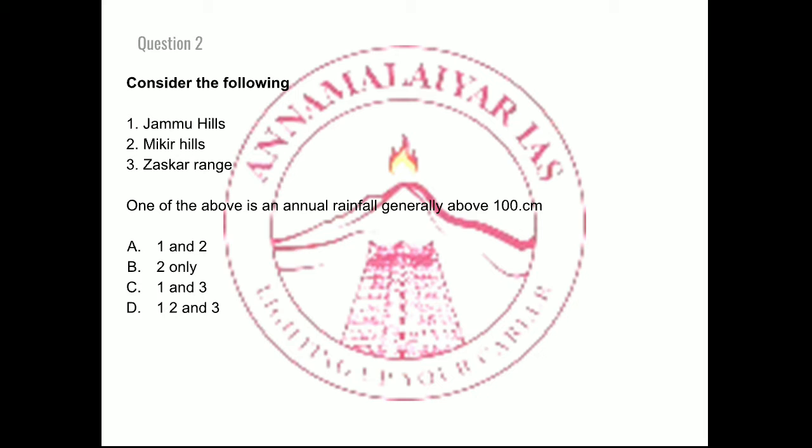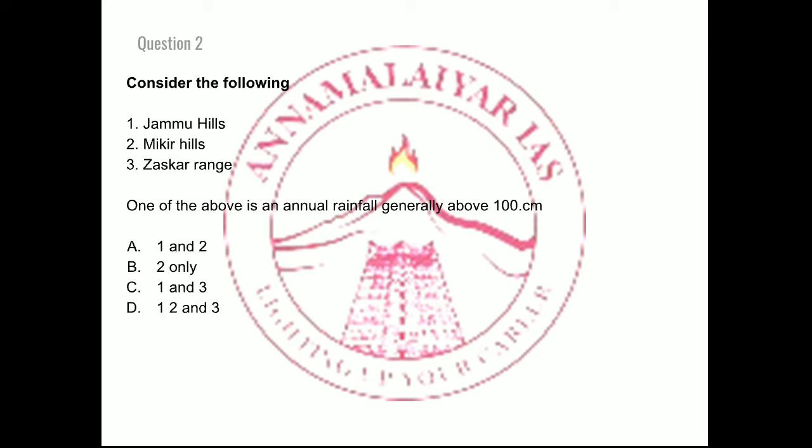But this question is area specific, which is very difficult to answer, right? With respect to this question, Jammu and Zaskar range, that is point 1 and point 3, the rainfall would be below 100 centimeters, and Mikir Hills, which is present in the Purvanchal range, the other name is Karbi Anglong, which is part of the Purvanchal range, where the rainfall is much above 100 centimeters, right?